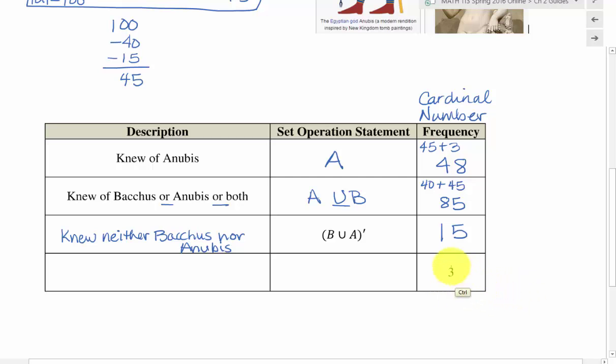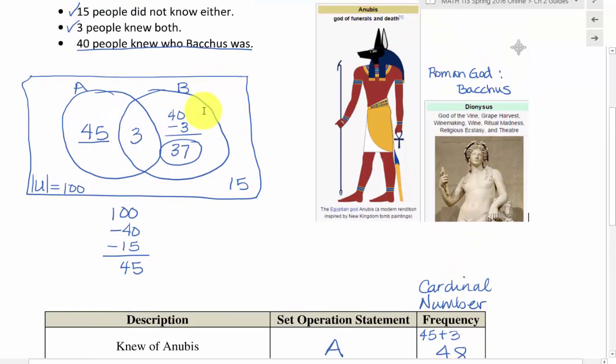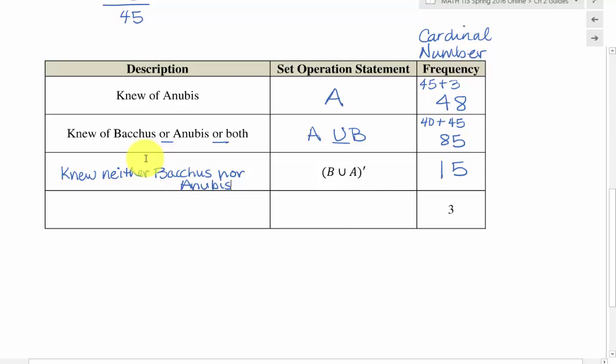The last row is just giving us a cardinal number of 3. So I'm going to look on my Venn diagram for the number 3. And I see it here in the middle. And then I have to figure out what set notation will describe just this area in the middle that came to a cardinal number of 3. And I know we've talked about it. That's the intersection. So the intersection of the two sets A and B will be this piece in the middle. To show that, I can write A intersect B.